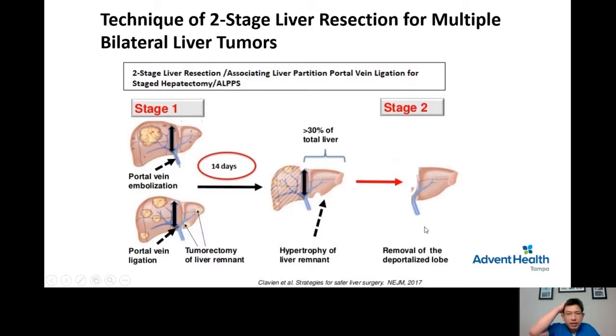And we do this more and more frequently now for young patients with advanced multifocal bilateral tumor metastasis from colon cancer, neuroendocrine cancer, reproductive organ cancer metastasis to the liver. And we also do this operation for patients with a large hepatocellular carcinoma who are not a candidate for liver transplantation or not a candidate for a simple right or left extended hepatectomy. So this is routinely offered in our program.